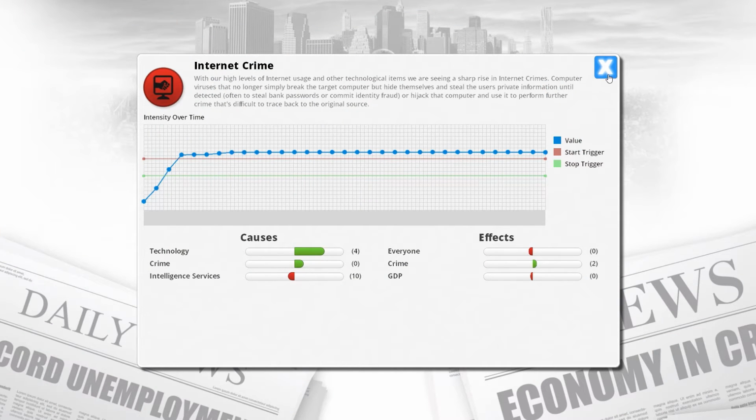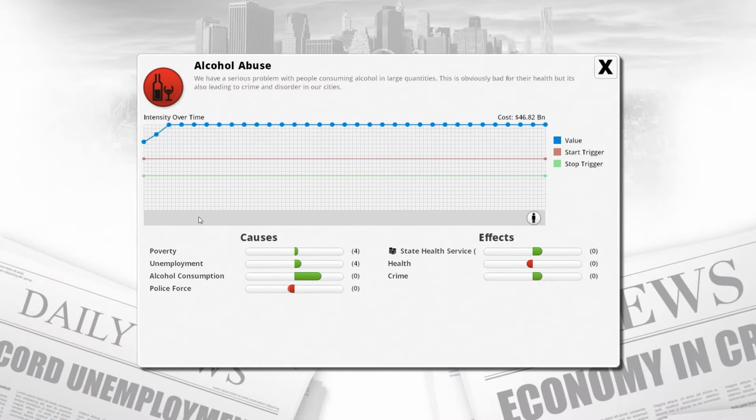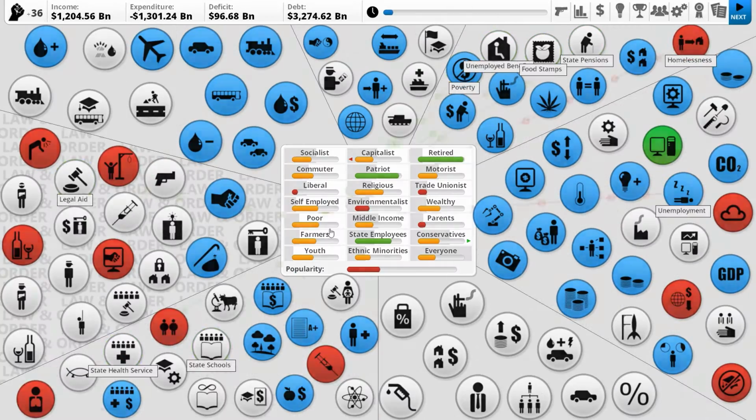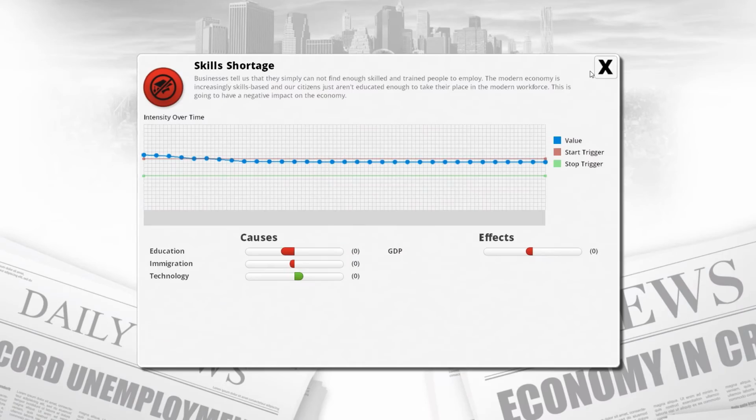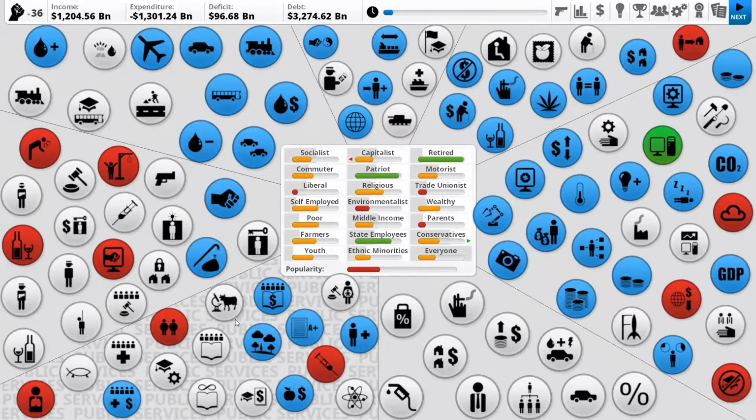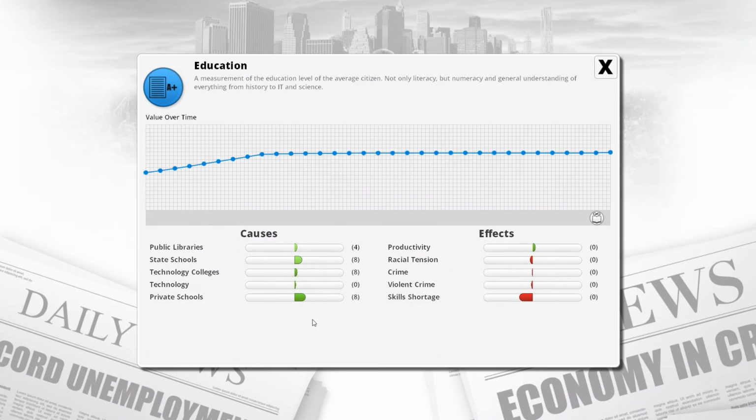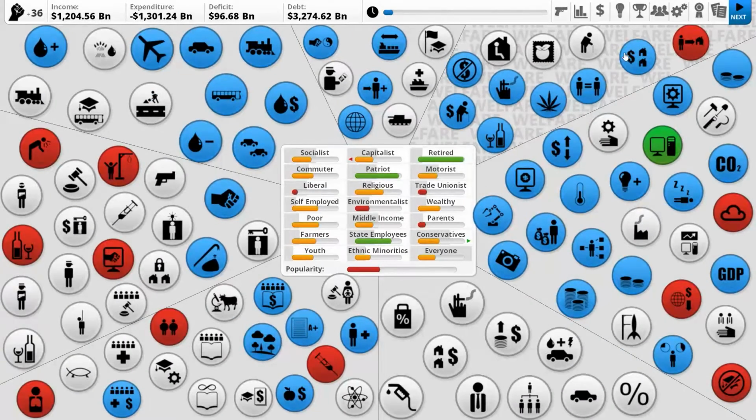Internet crime isn't changing. And alcohol abuse is not changing. Skill shortage shouldn't really do anything because we only just changed a bunch of education stuff, so maybe we'll see some difference, but yeah, there's a lot of delay in some of these things. There's inertia before these things will come in, so there's 4 turns for public libraries to even come in. It is tending upwards slightly, but not by a lot. It's just a little bit up.